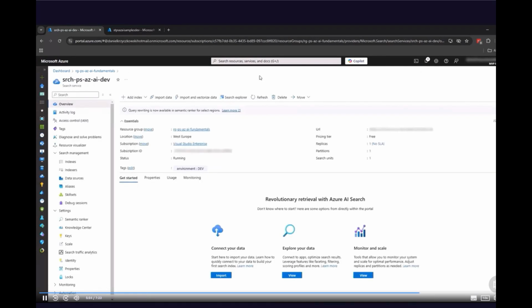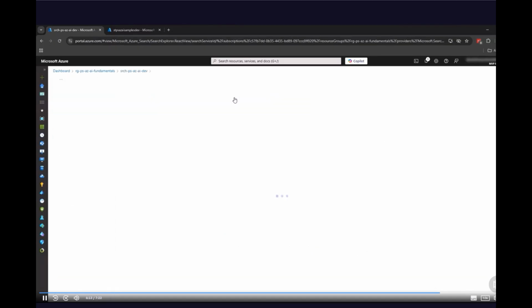Once the extraction process is completed successfully, we can test and query some data from those different kinds of documents. The easiest way to do it is to use Search Explorer that is directly available from the Azure AI Search Service tab. So let's select Search Explorer, and now let's try to query some data. From there, I can provide specific query and see the results returned by Azure AI Search Service.